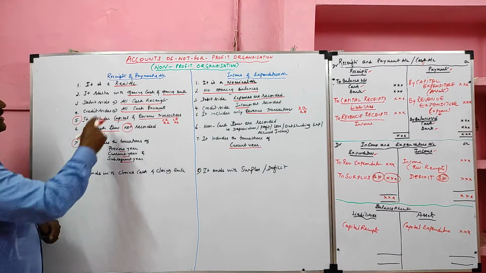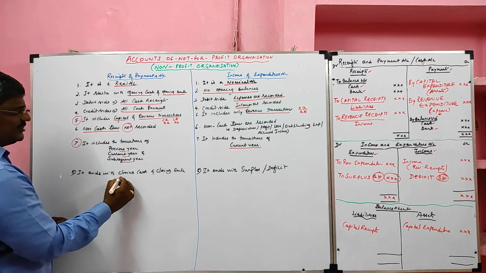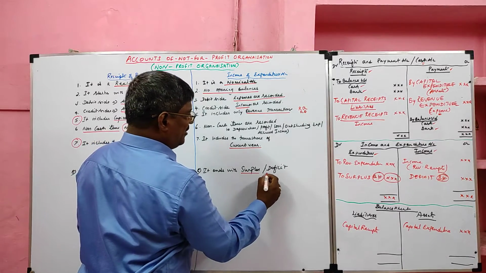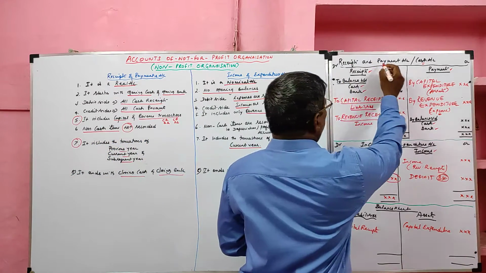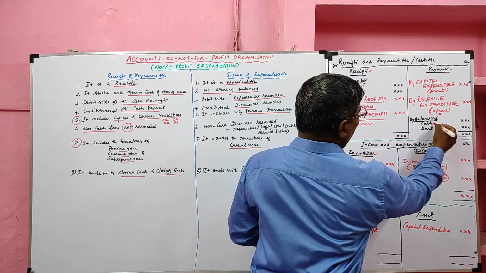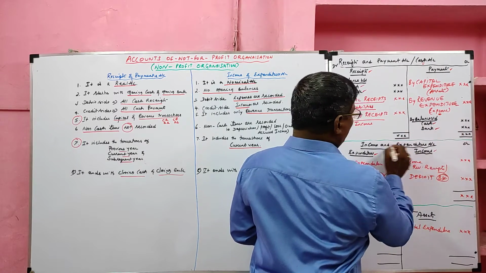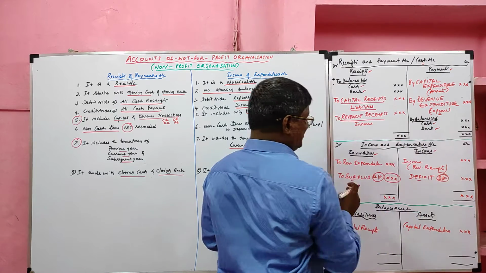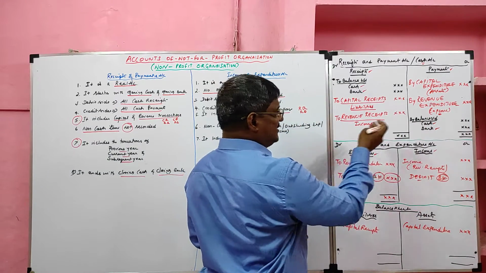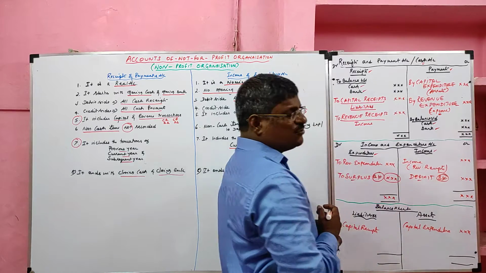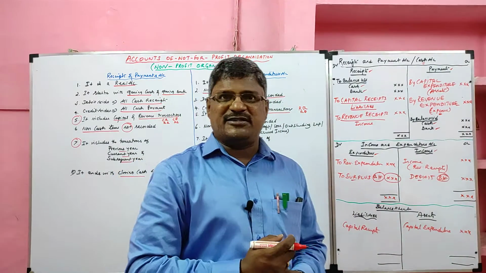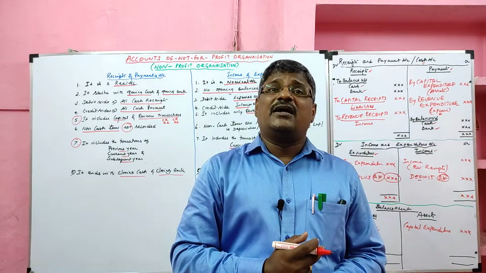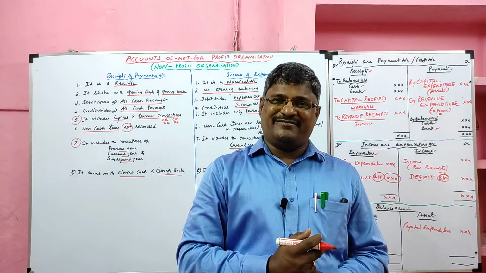Then the last one. The receipts and payment account ends with closing cash and closing bank, but the income and expenditure account ends with surplus or deficit. Look at the board. In receipts and payment account, the credit side ends with cash balance and bank balance. Income and expenditure account ends with either surplus or deficit. If income exceeds expenditure, we call it surplus. If expenditure exceeds income, we call it deficit. Students, we learned the difference between income and expenditure account and receipts and payment account. Now we learn the peculiar terms relating to non-profit organization.